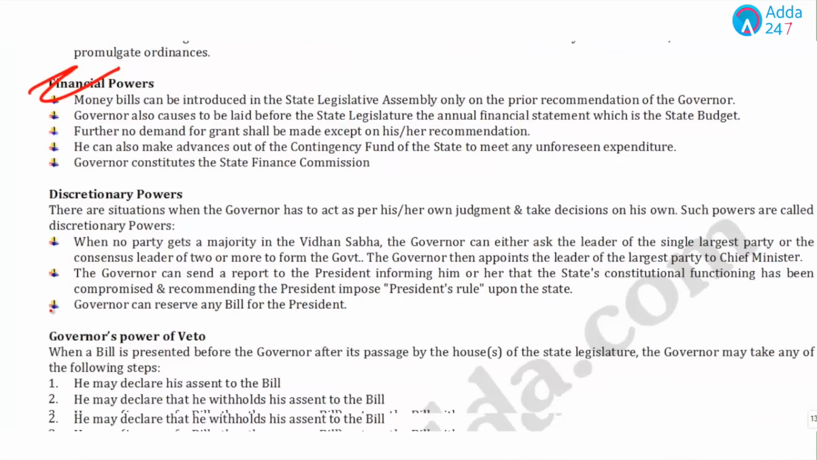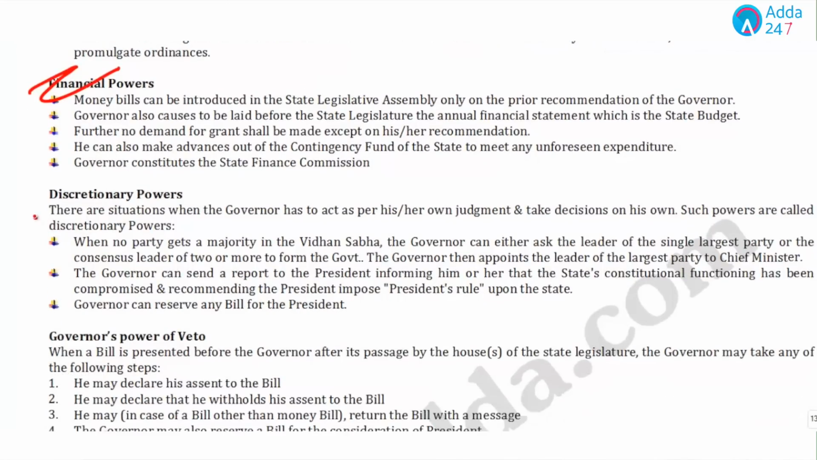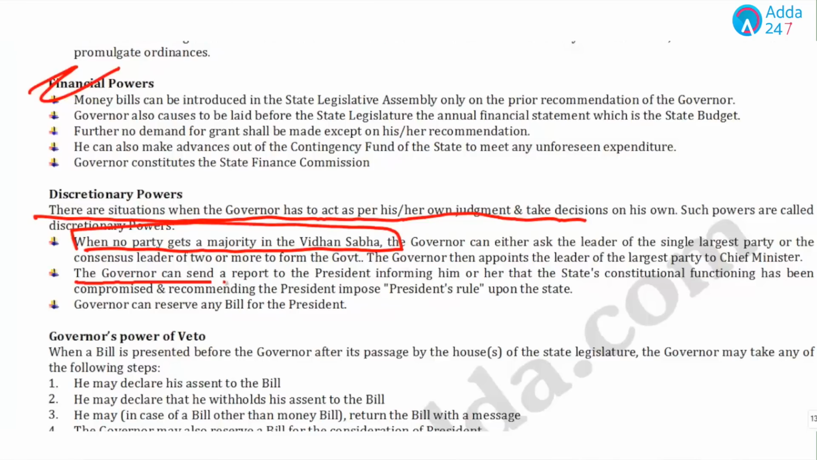Now students, discretionary powers are situations when the governor has to act as per his or her own judgment and take decisions. And mainly this can be done when no party gets a majority in Vidhan Sabha, and in the CM case, the governor can send a report to the president informing him to impose President's Rule, and also the governor can reserve any bill for the president.